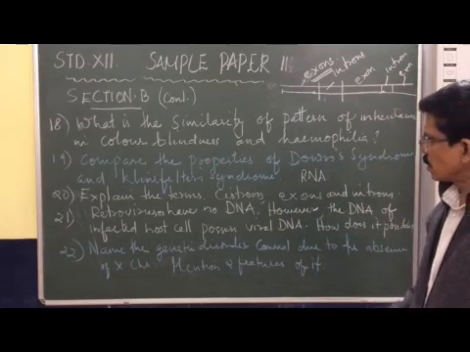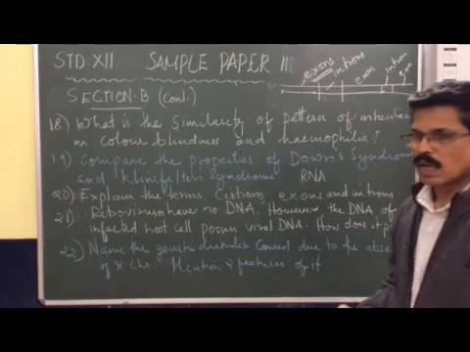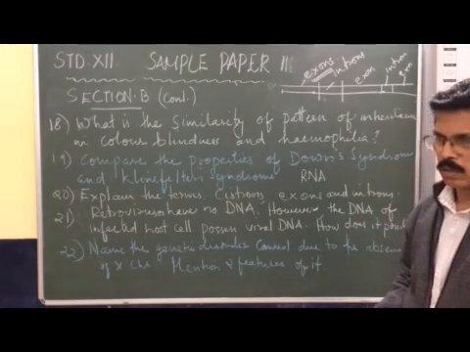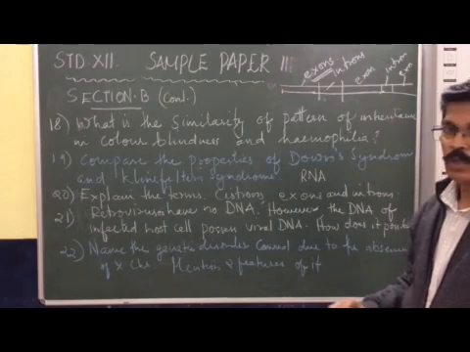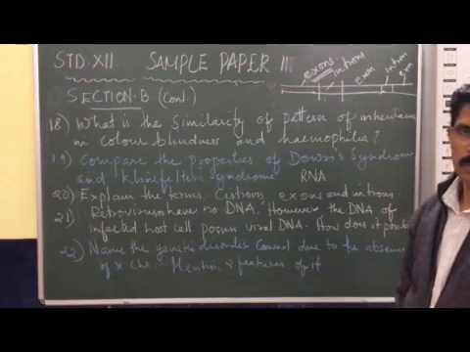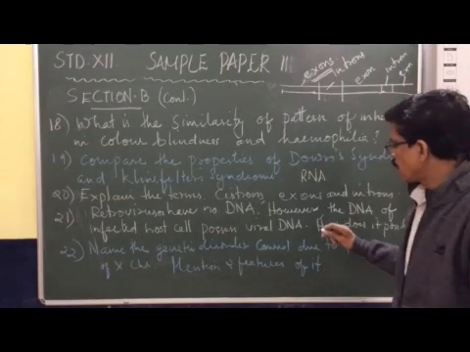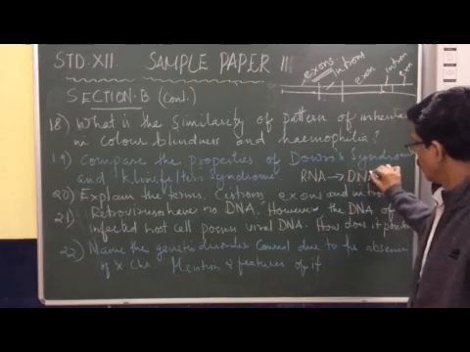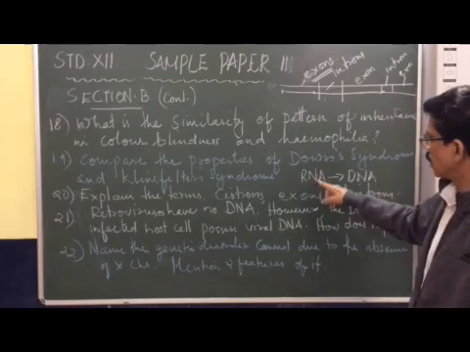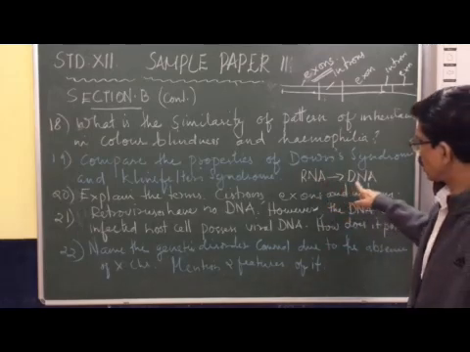When the RNA is injected in the host cell, the RNA becomes DNA. That is what is called reverse transcription. So RNA becomes DNA in the host cell. This is what is called reverse transcription, and the enzyme for this is reverse transcriptase.